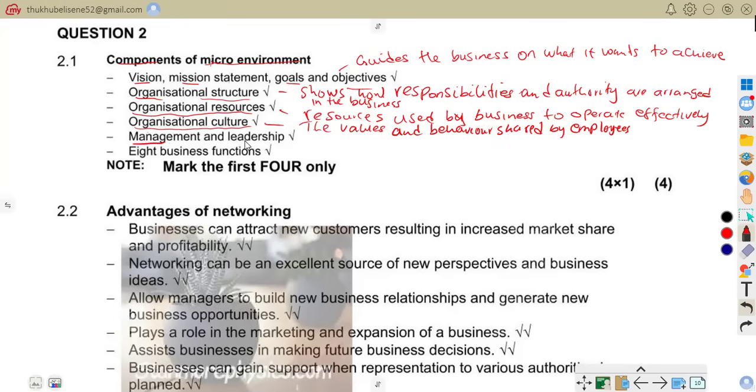Then we have management and leadership as one of the components of the microenvironment. That is where managers direct and supervise workers to achieve business goals.